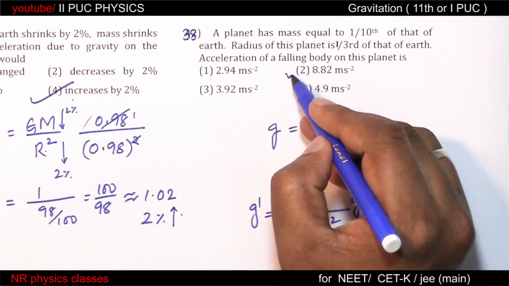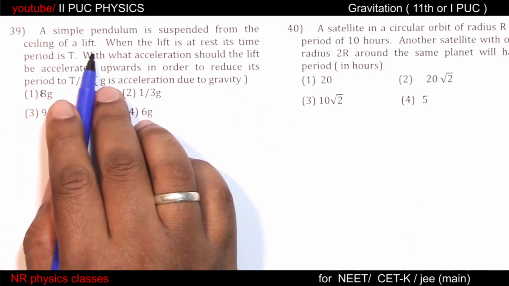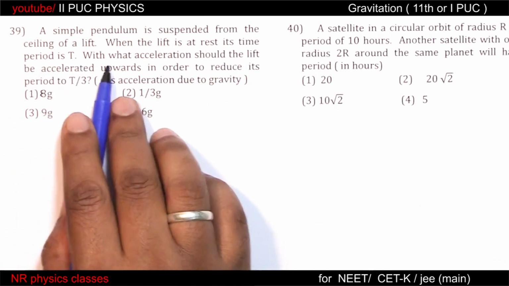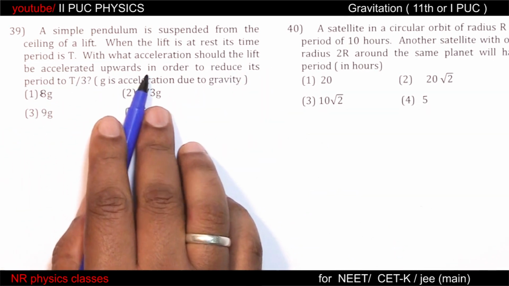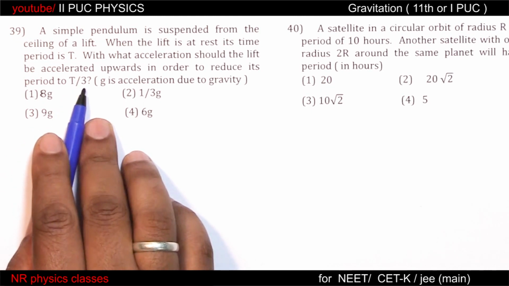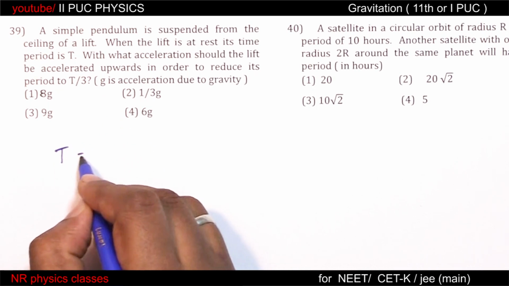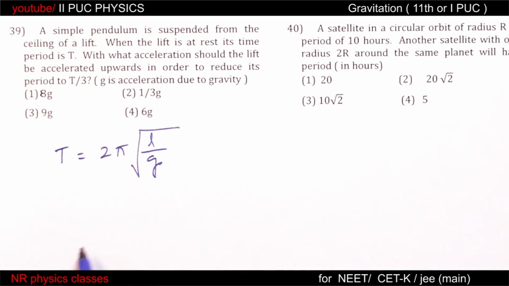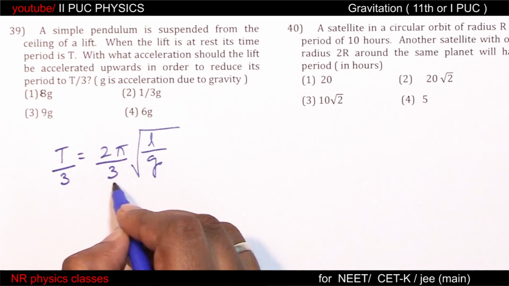A simple pendulum is suspended from the ceiling of a lift. When the lift is at rest, its time period is t. With what acceleration should the lift be accelerated upward in order to reduce its period to t by 3? So time period is 2 pi root of L by g. If it is t by 3, this should be by 3, isn't it?